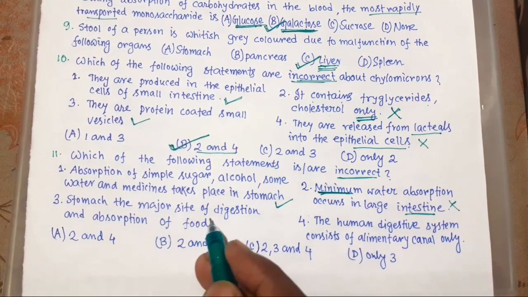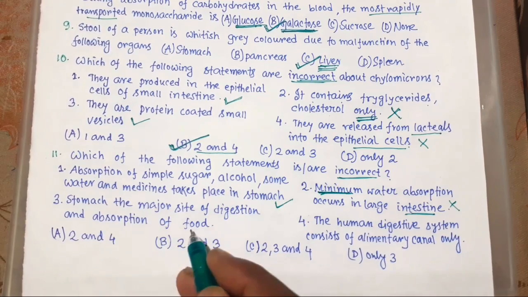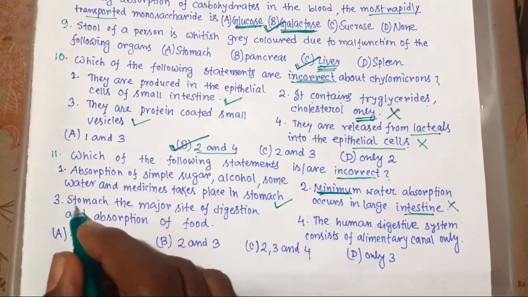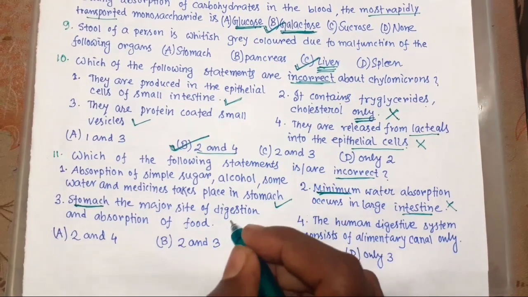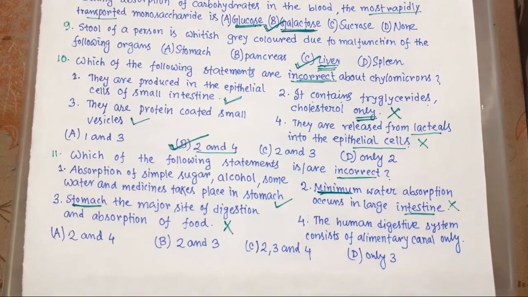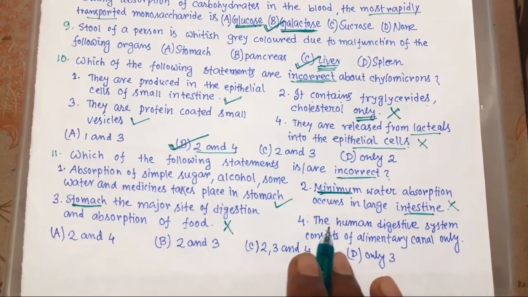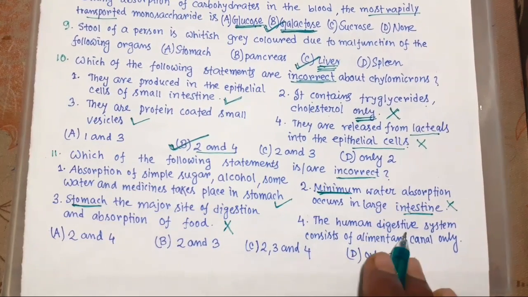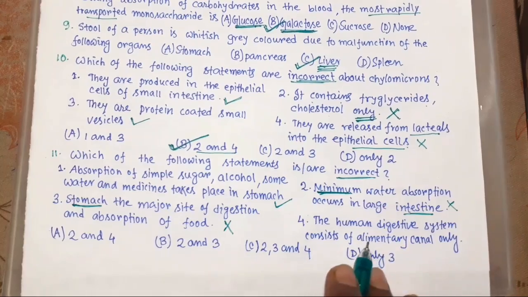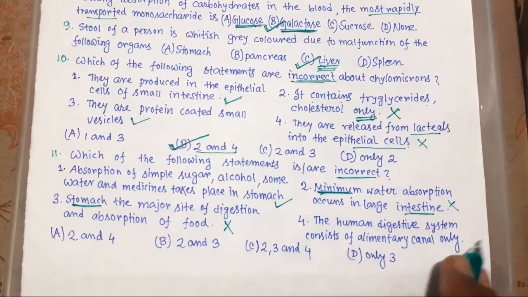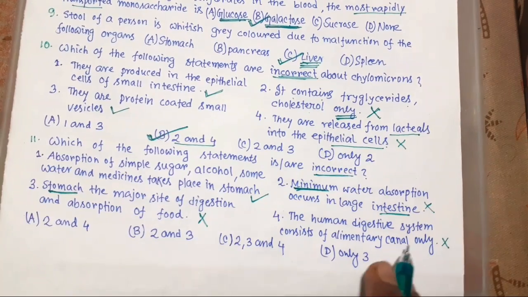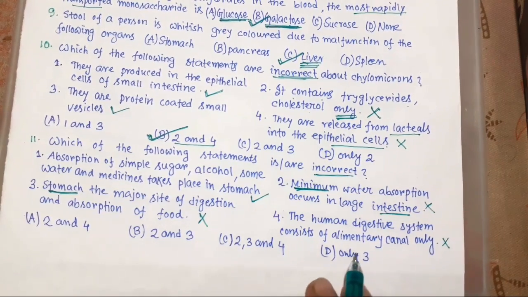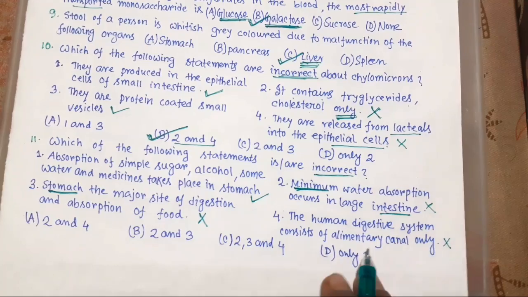Stomach, the major site of digestion and absorption of food. This is also wrong. Small intestine is the major site of digestion and absorption of food. The human digestive system consists of alimentary canal only. This is also wrong, because the human digestive system consists of alimentary canal and associated glands.